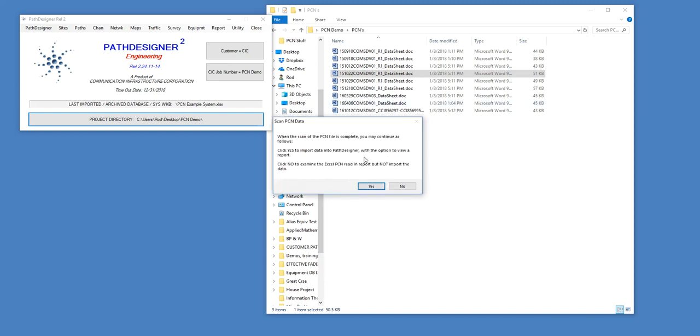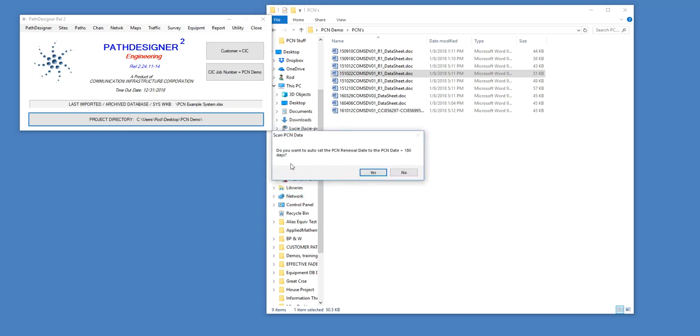So I'll say yes. And it's asked me if I want to import the data or just see a report. I want to import and see a report, so I click yes. And do I want to set the renewal date of the PCN for 180 days later? Normally the date that comes in on the document, if we take that date and we add 180 days, that's when it's due to be renewed, and that will, within Path Designer, drive an alert. So as we approach that date, if the tool is open, it will recognize the date's been approached, and it'll raise a flag if it's within 30 days. And if we're past the date, will also, of course, give me an alert that we've gone beyond the date.